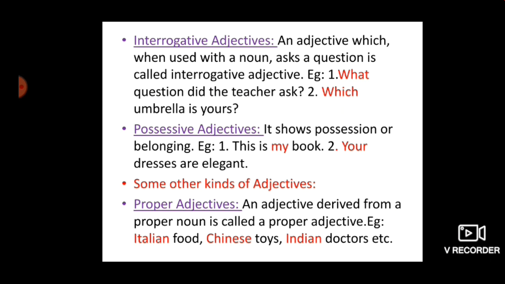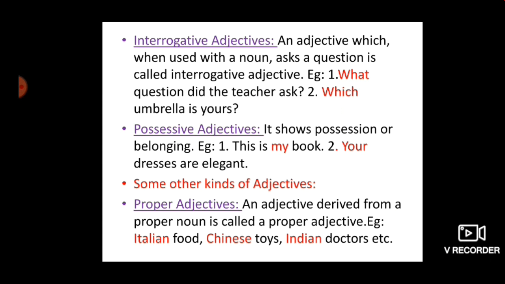Some other kinds of adjectives. In spite of all I have explained, here are a few more adjectives. Proper adjectives. An adjective derived from a proper noun is called a proper adjective. For example, Italian food. You know it very well. The word Italy is a proper noun, the name of a country.